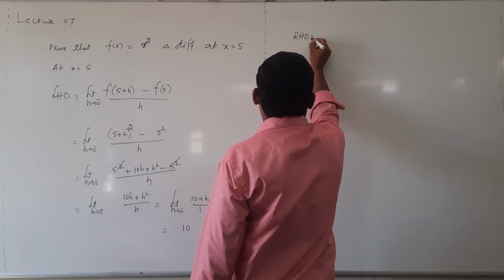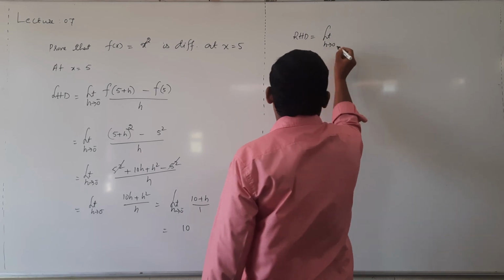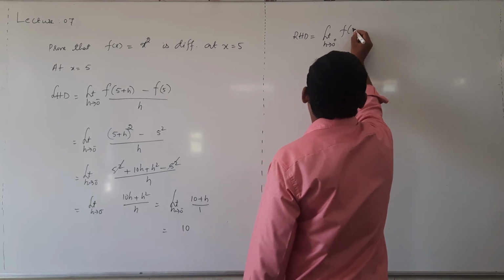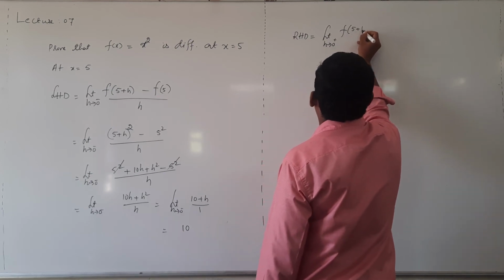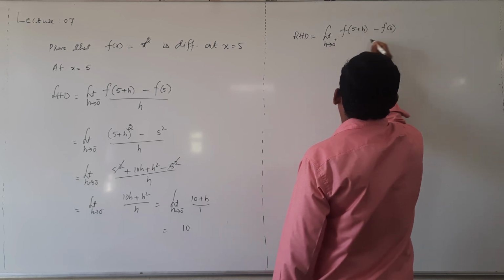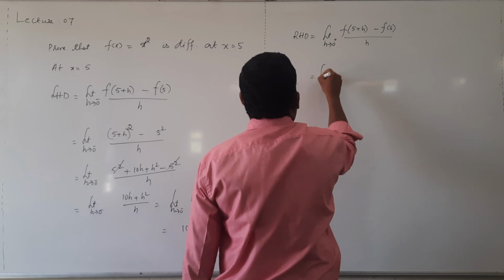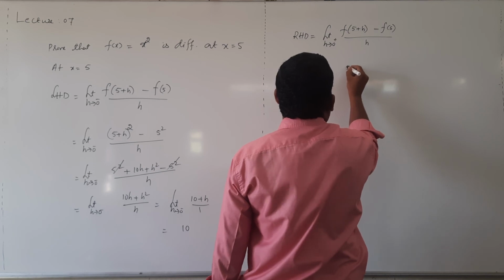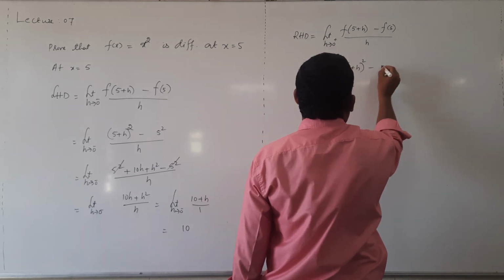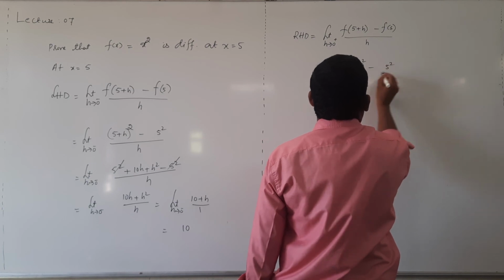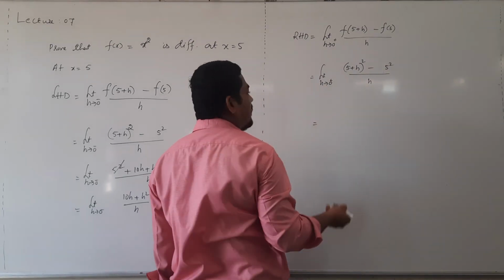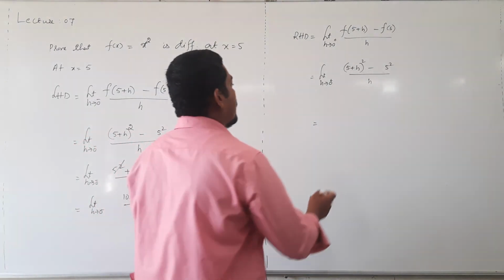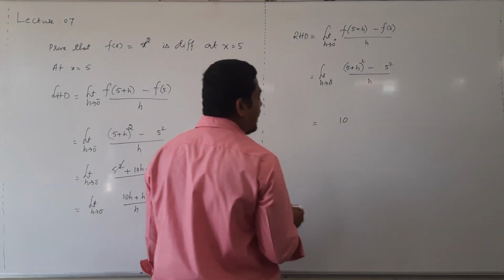RHD, limit h tending to 0 plus f of 5 plus h minus f of 5 divided by h, that's equal to limit h tending to 0 plus 5 plus h whole square minus 5 square, whole thing divided by h. Just simplify, it is same as left hand derivative. Same thing, expand and simplify. After simplification, it gives 10.